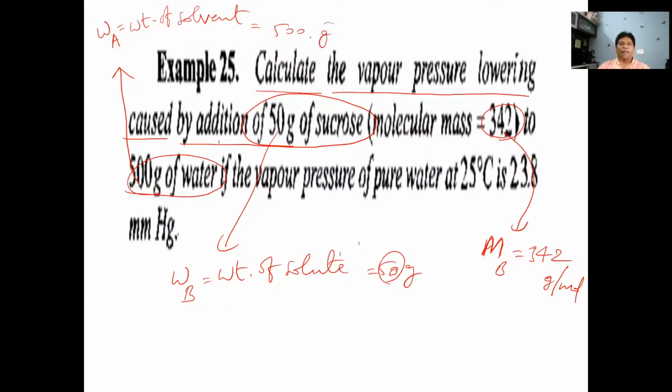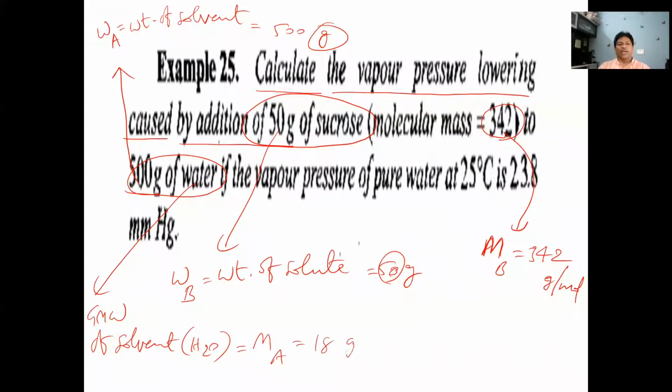And what is the gram molecular weight of water? Gram molecular weight of solvent, solvent is water here, is equal to 18 grams per mole. Okay. So 18 grams per mole is the gram molecular weight of solvent water. And the gram molecular weight of solute sugar is given, 342.